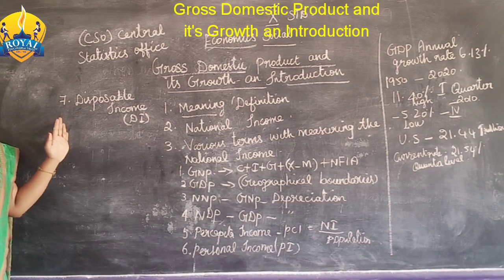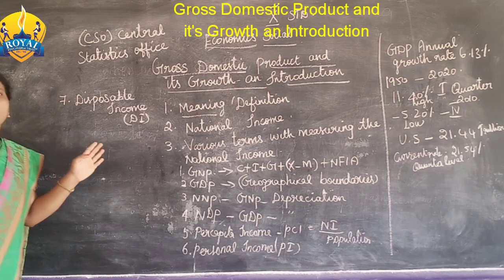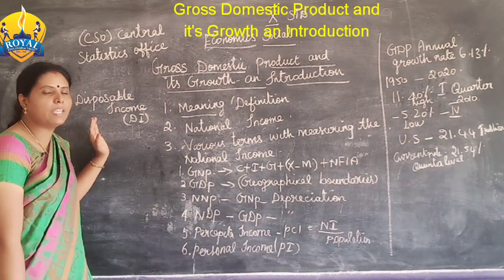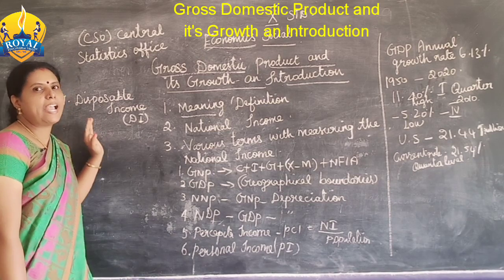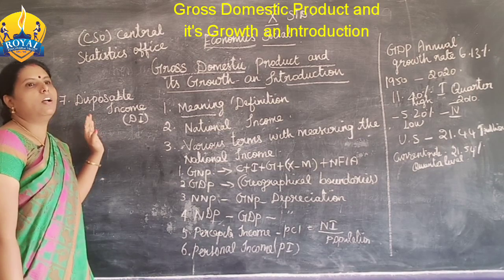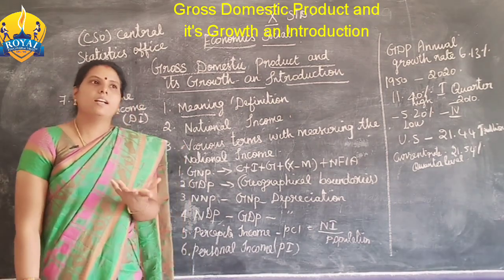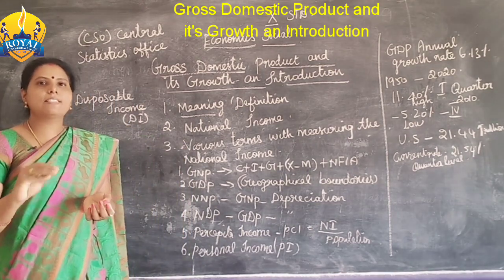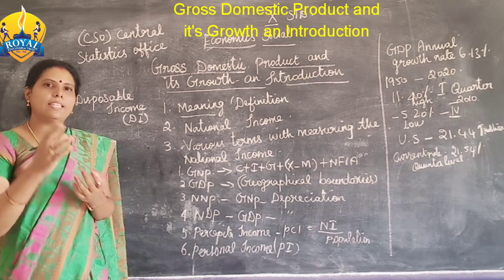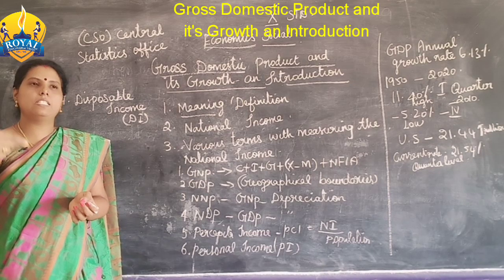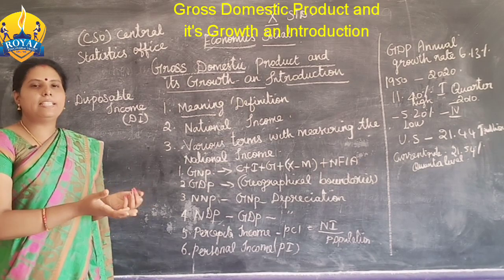And the last one is disposable income. Disposable income means the actual income, in which they deduct the taxes. For example, if a man is working in a government office, they deduct some tax amount. அதெல்லாம் டிடக்ட் பண்ணியிருப்பாங்க, அதெல்லாம் கழிச்சிட்டு தான் now they are getting the salary.